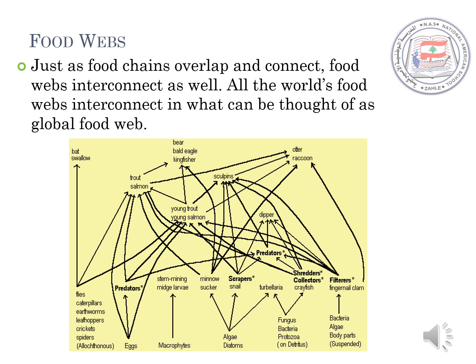Just as food chains overlap and connect, food webs also interconnect. All the world's food webs interconnect in what can be thought of as a global food web. This picture shows that we have lots of producers and first level or second level consumers that overlap together in overlapping or interconnecting food webs to form a global food web.